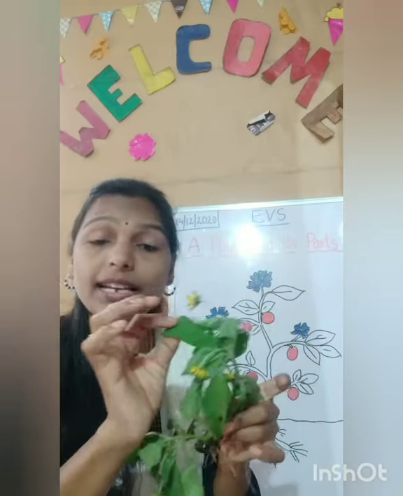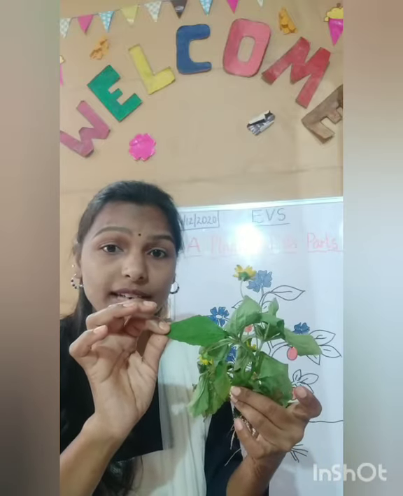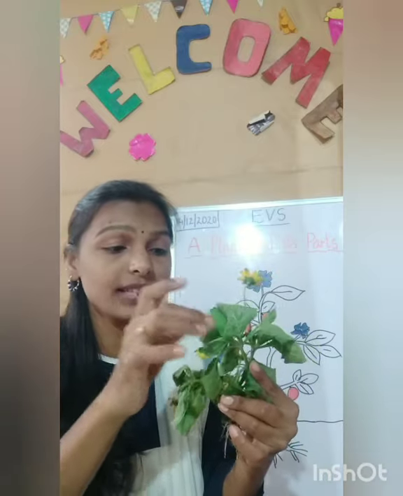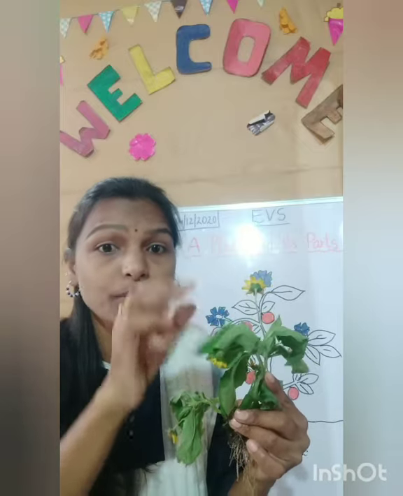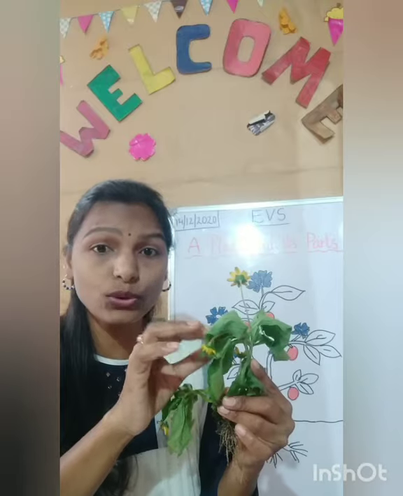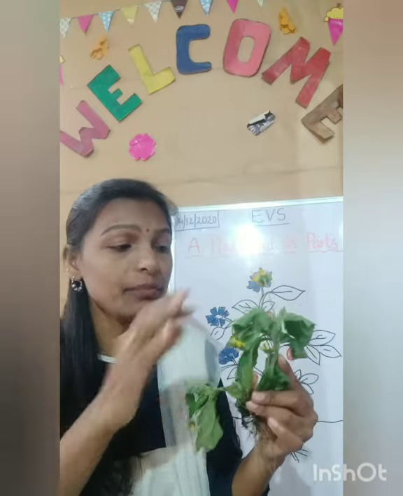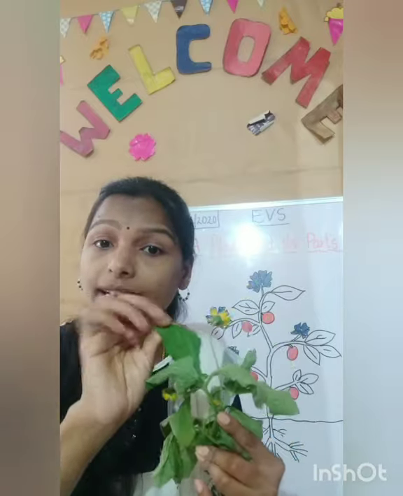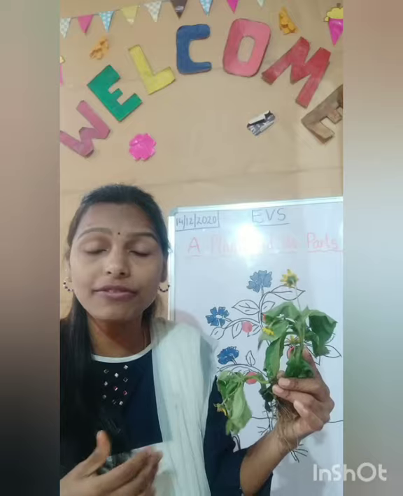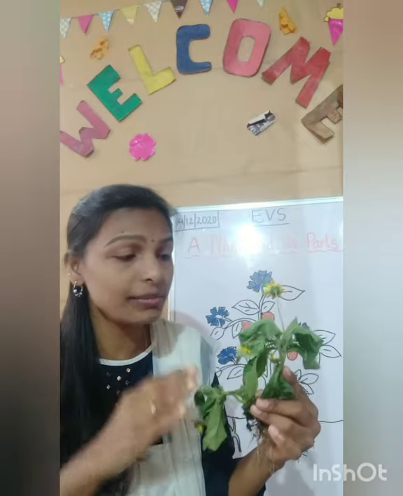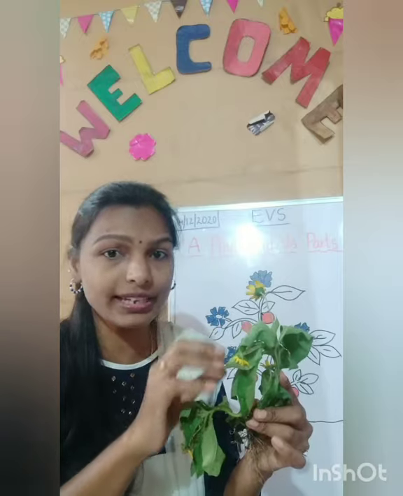And you know, children, leaves are green in color. Why? Once you go to higher classes, you will learn that leaves contain chlorophyll, and with the help of these leaves, the plant prepares its food. With the help of sunlight, water and air, the plant prepares food. Where? Leaves prepare food, children. Like how mama prepares food for all of us, na? Similarly for the plant, leaves prepare food for the entire plant.